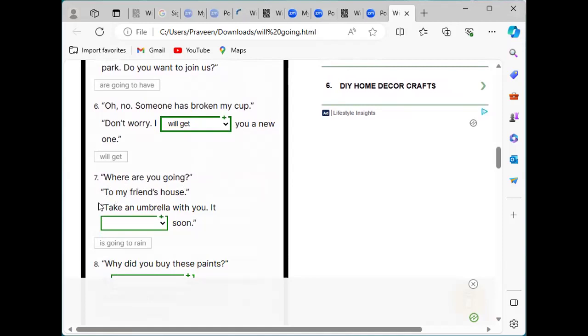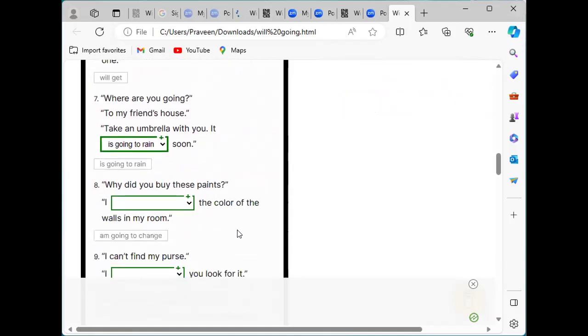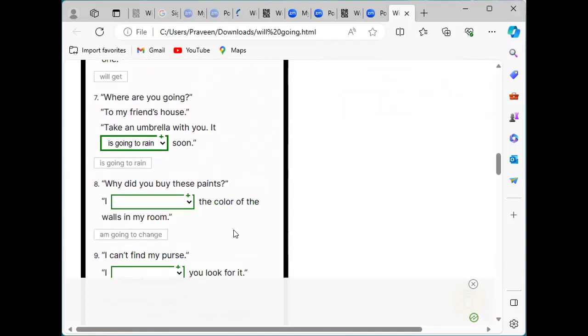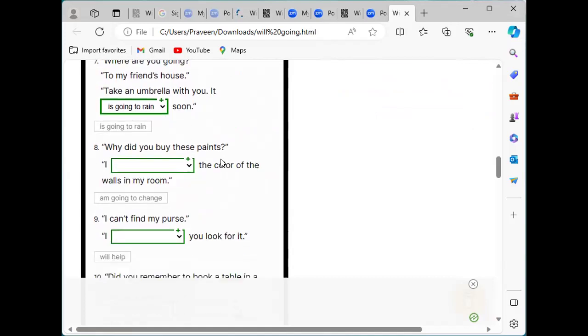Next one: where are you going? To my friend's house. Take an umbrella with you. It's going to rain soon. That person knows about the weather, what will be happening. So he's sure it's going to rain. So we should choose going to.